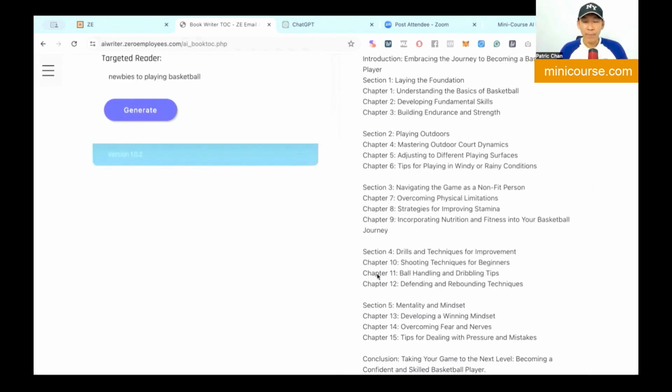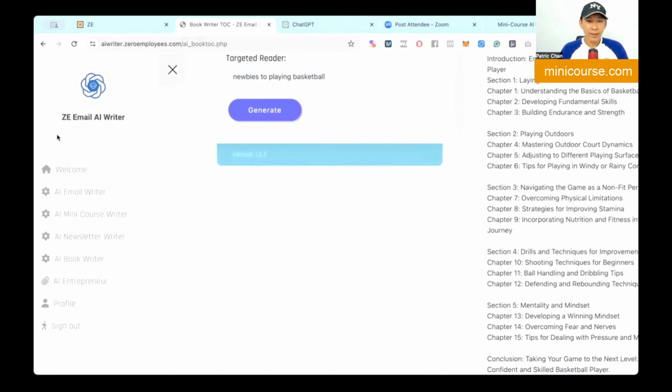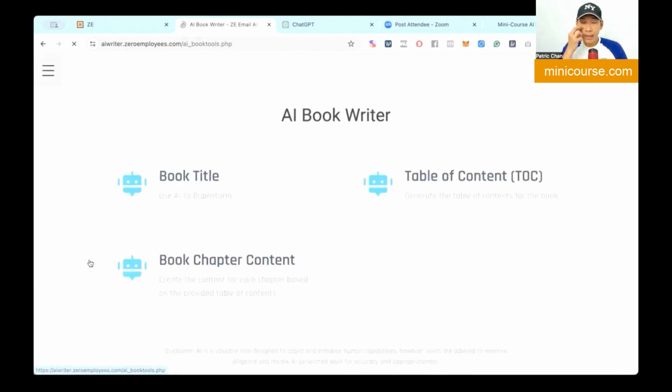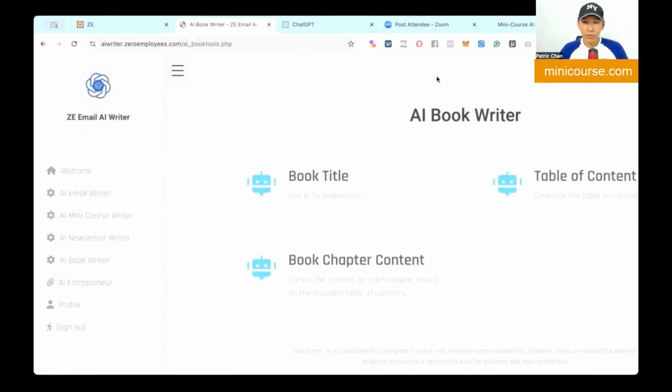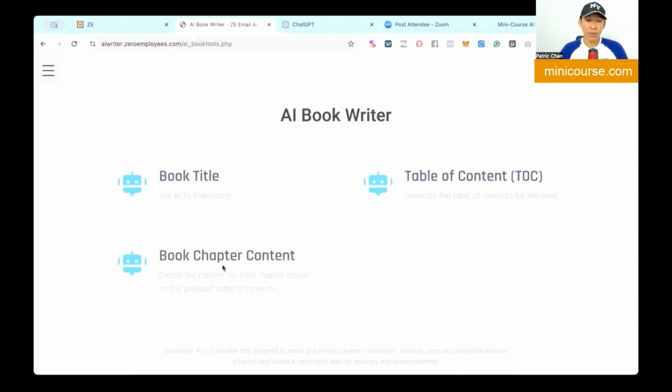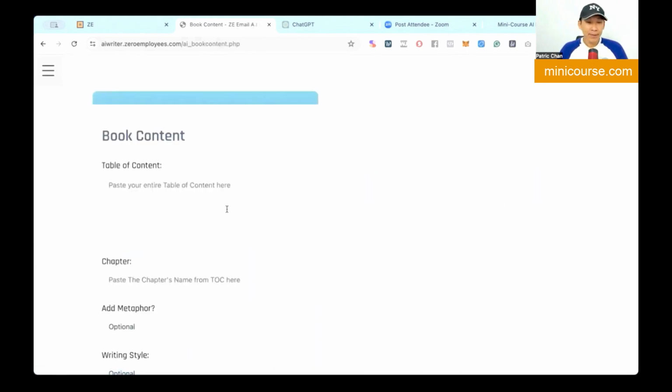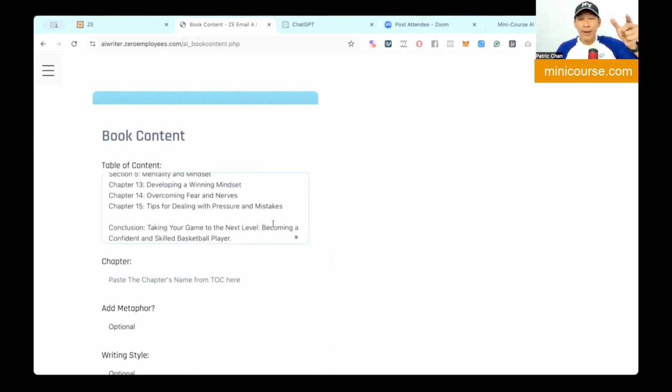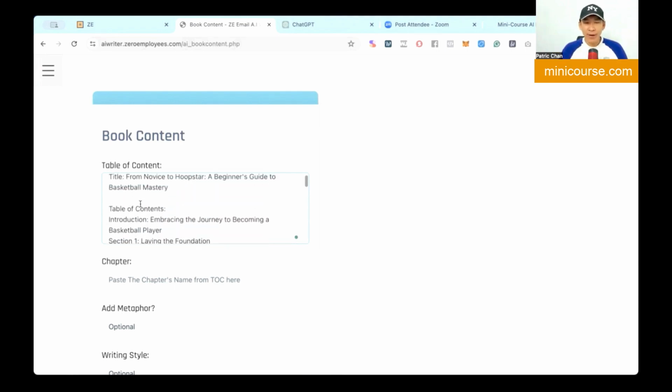So now I've copied to the clipboard, and I'll just need to go to the book chapter content, the final part. And then the table of content, all I need to do is paste all of the table of content here. Now we're just going to do one by one. So we're going to get the AI writer to write the entire book for us by writing every chapter to get it done. So everyone can write a book right now.